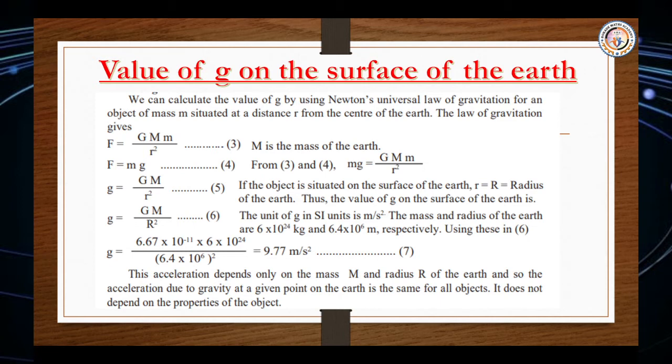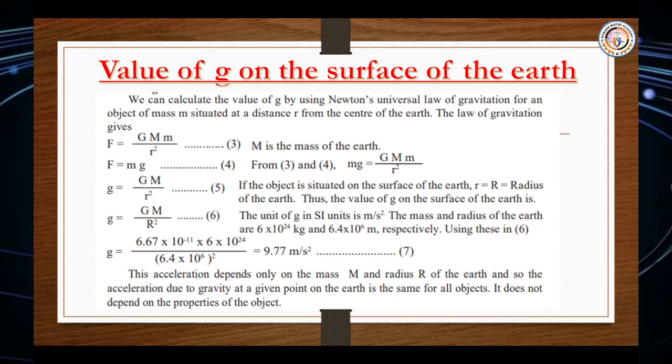So we can calculate the value of g by using Newton's universal law of gravitation for an object of mass m situated at a distance r from the center of the earth. The law of gravitation gives F equal to big G M m upon r squared, where M is the mass of the earth.